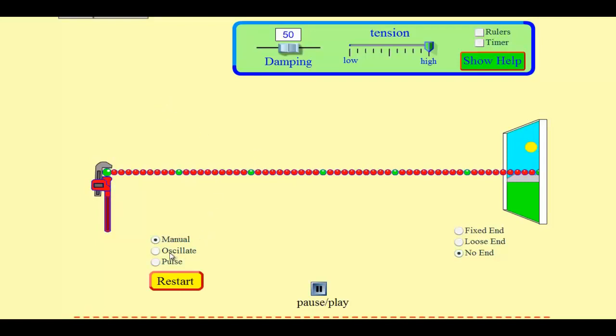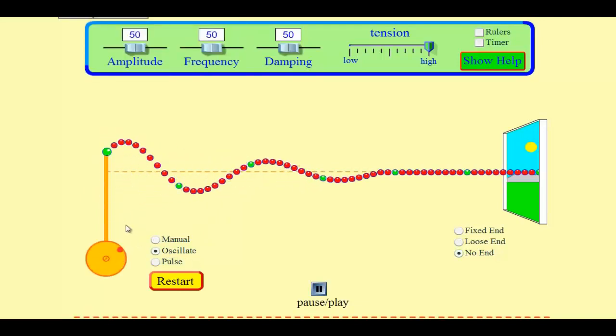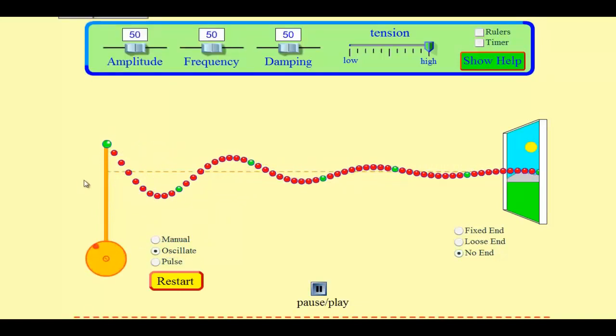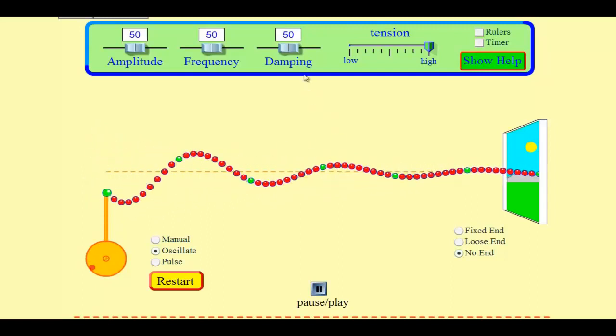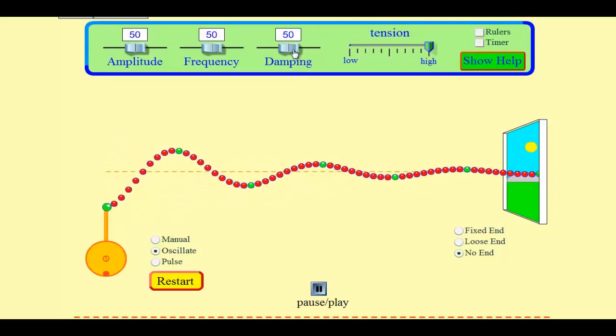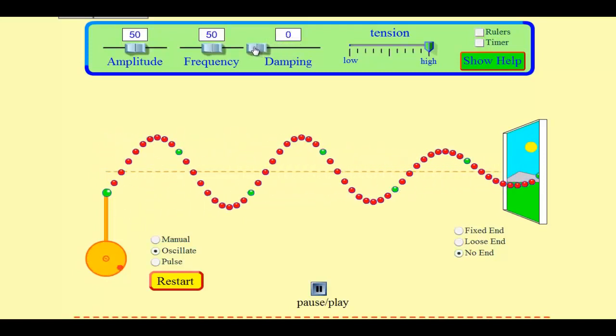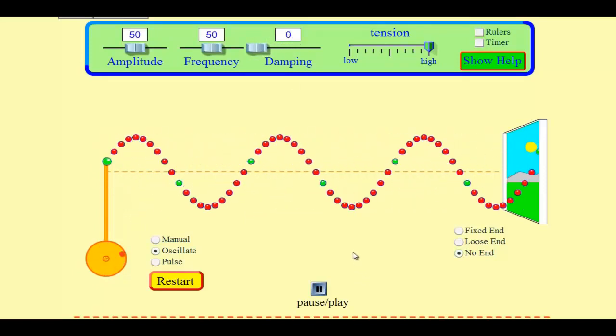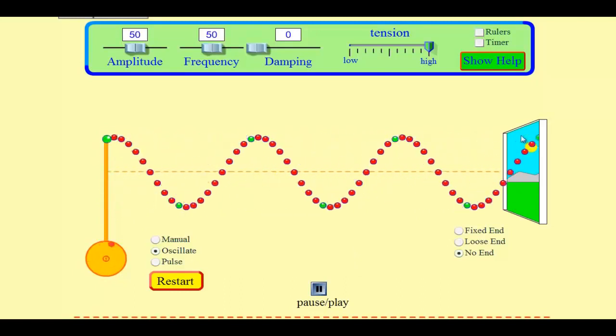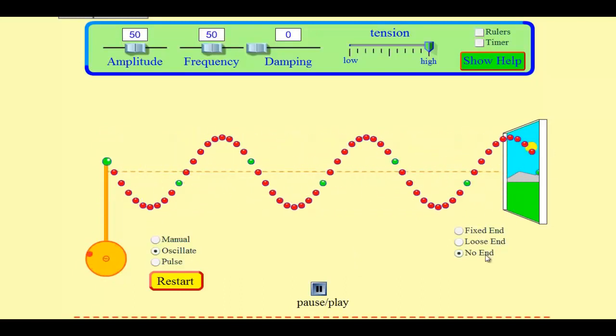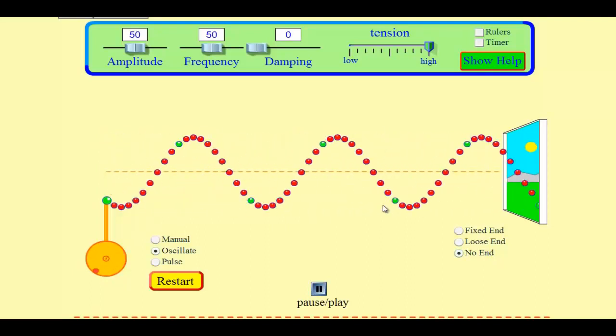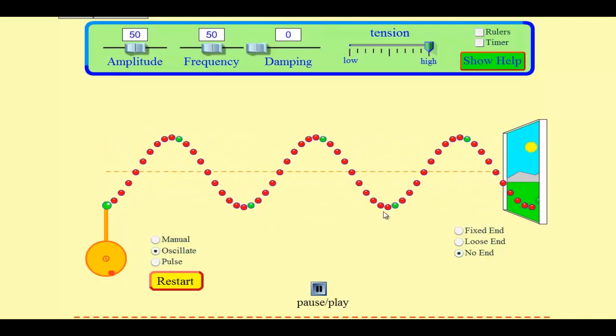First of all, we'll start by oscillating the end. Again, we're creating a transverse wave. We can see that the disturbance is perpendicular to the direction the wave is traveling. And once again, we'll turn off the damping, so we don't want any friction occurring. We want a nice clean wave that we can study easily that's traveling through a window. Again, we choose the window so that it does not reflect and come back on itself. We just want to look at the effects that frequency has on wavelength.